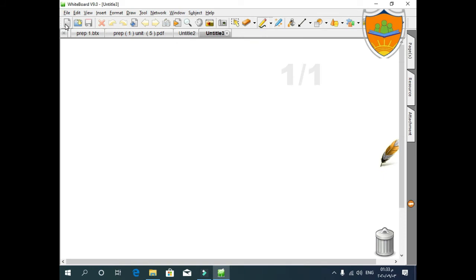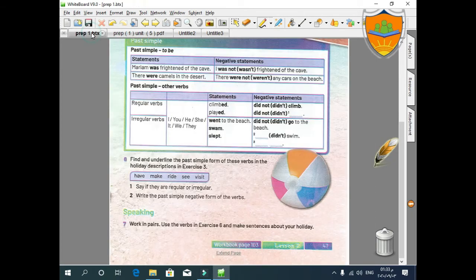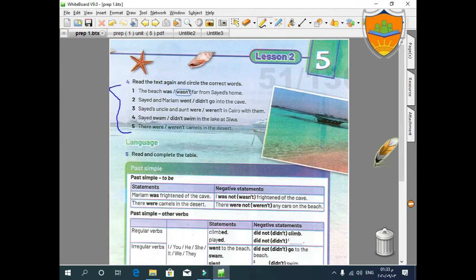Okay. The third thing, we will discuss it later, but first we have to answer some questions. Back to your book, page 47. Open your book, page 47. Here, it's an exercise. We have to choose the right answer.